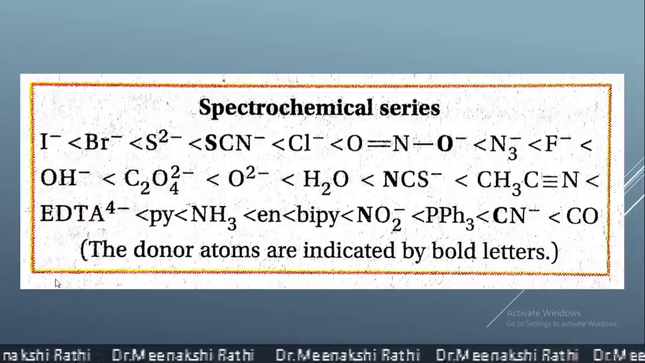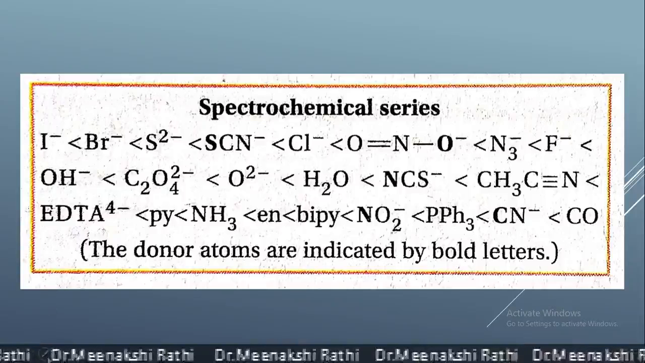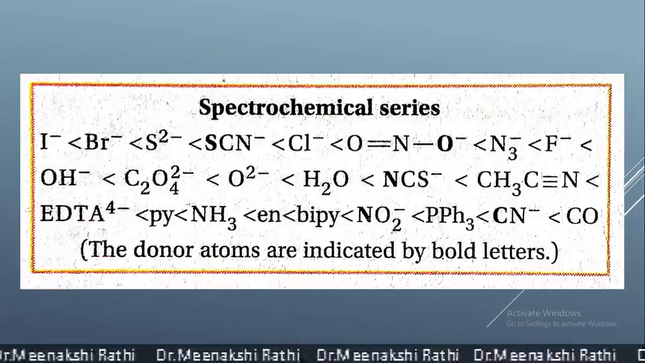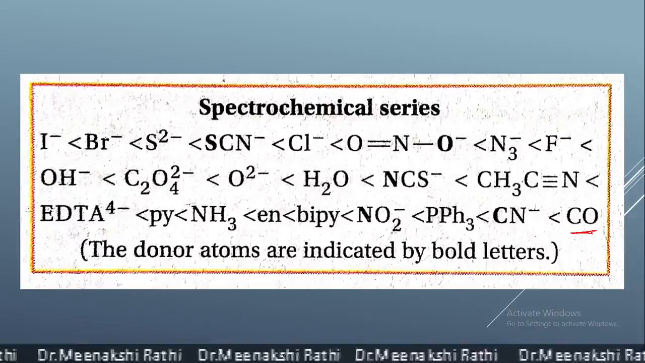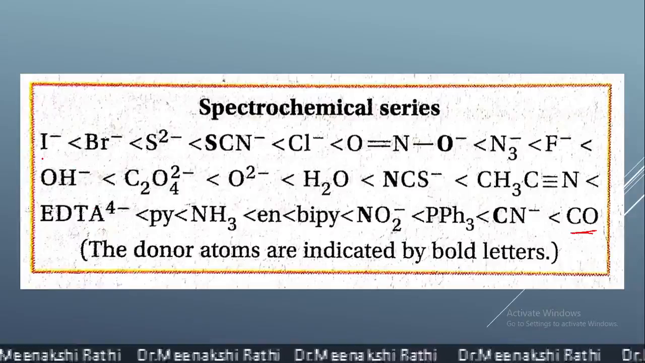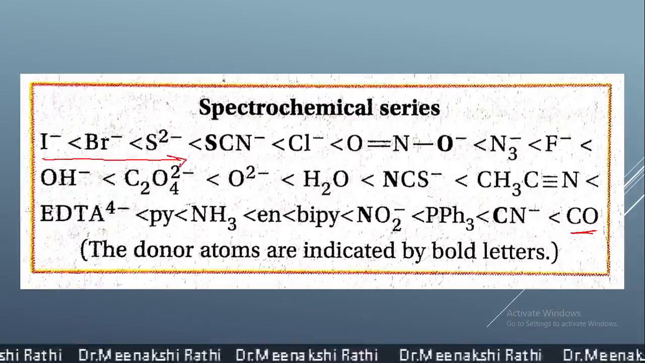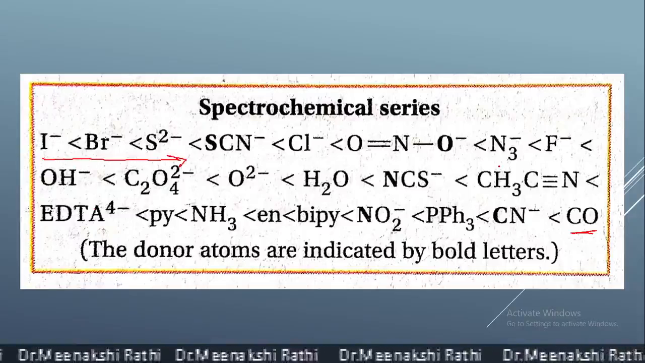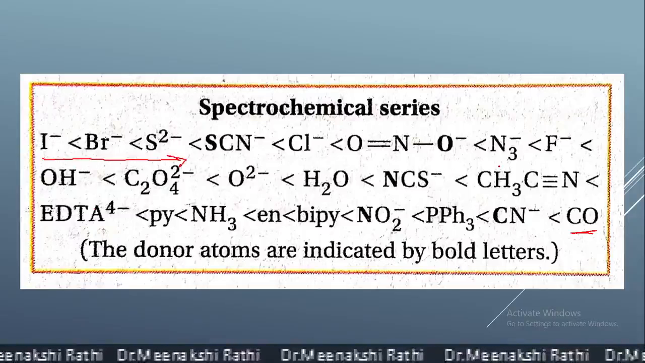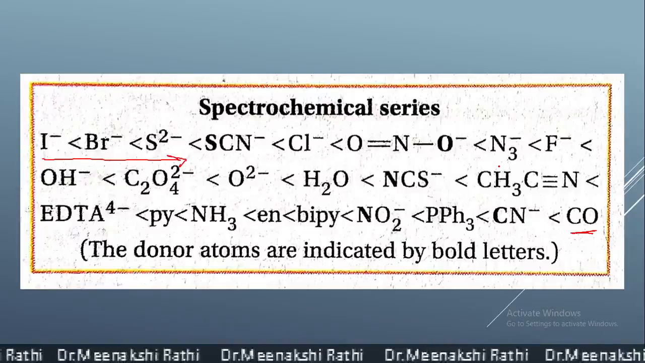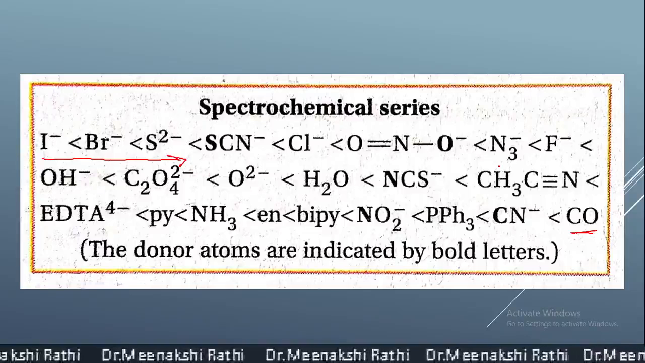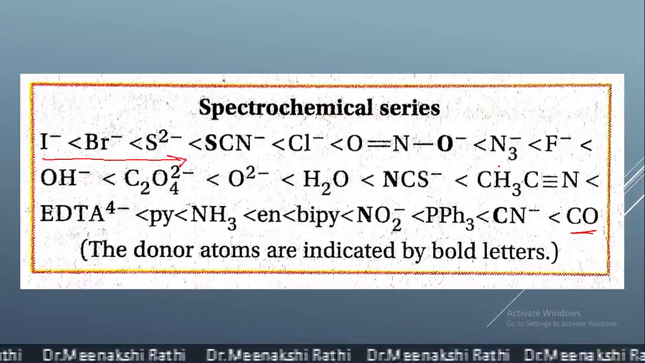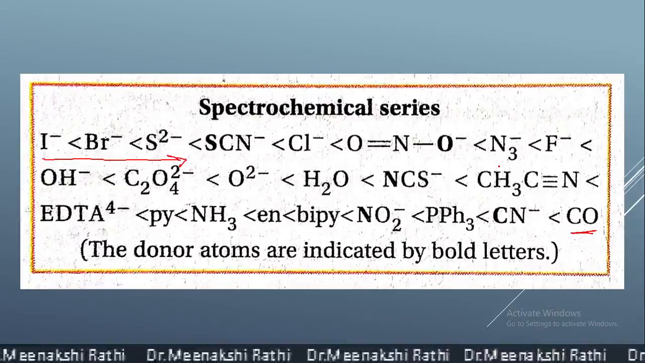That means iodide is the weak ligand and CO, carbonyl, is the strongest ligand. So when we go from iodide onward, the strength of the ligand is increasing. Now, it is not easy to remember the complete spectrochemical series. So I am giving you one trick to remember which are the weak ligands and which are the